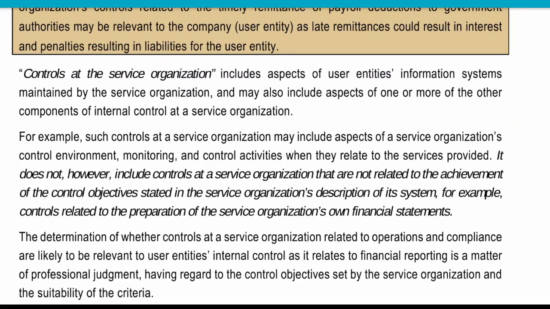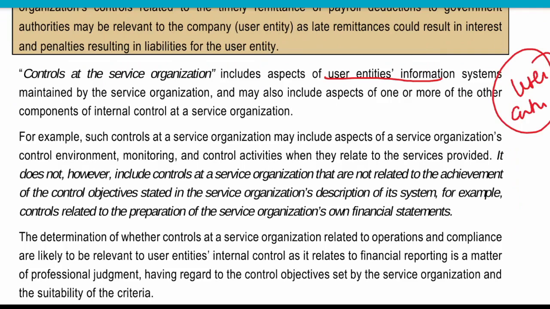So controls at the service organization include aspects of the user entity information system. They might have control over the information system as well. How will they be able to process the payment unless they have some data from the user entity? So they might also have the data from the user entity, and access to the information system of the user entity as well.